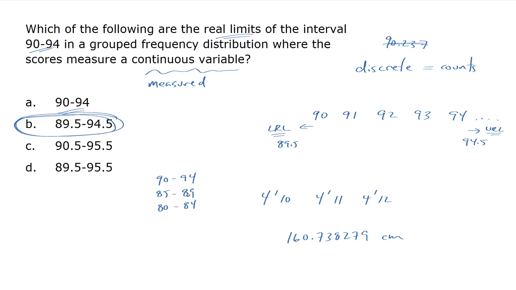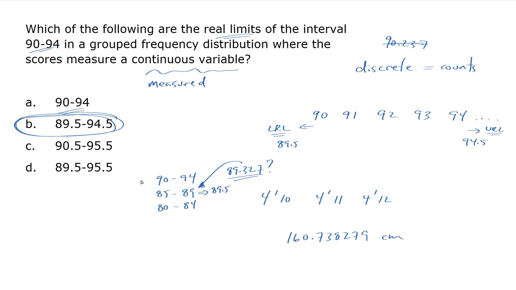What if you got an answer that was something like 89.327? Where would you put that? Well, this only goes up to 89. This one starts at 90, so we would need to know where to fit that in. That's why we have our upper and lower real limits. 89 actually goes to the upper real limit of 89.5. And so this would fit into this category.